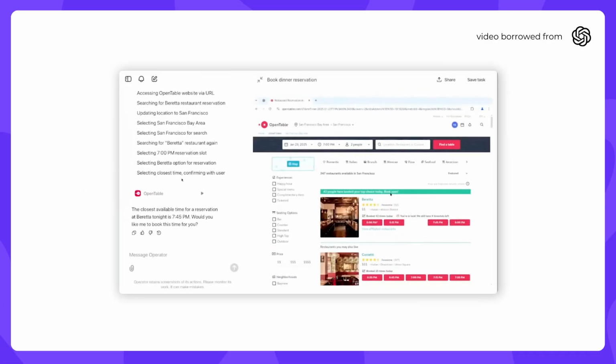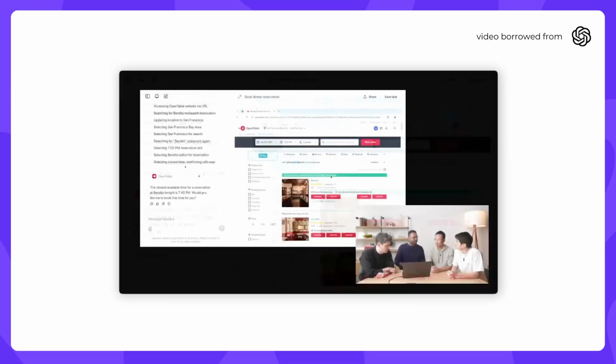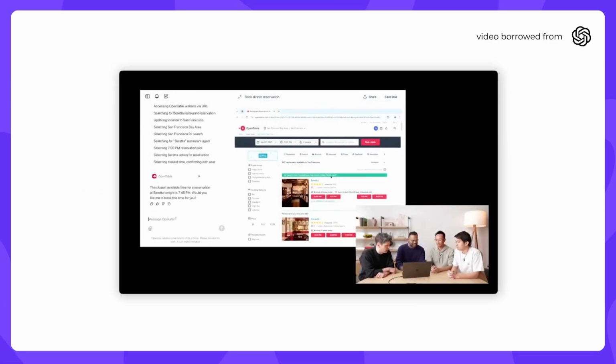Okay, looks like 7 p.m. isn't available, but you know what? 7:45 is just fine. So we're going to go do that. In this case, Operator came back, and this is a really good example of task delegation where Operator needs help or needs assistance or just wants to ask you something. It'll just come back and you answer that query. So in practice, you wouldn't have had to watch this. You could have just let it go off while you're doing other things. Then it would come back and say, hey, I can't do 7:45. Totally. Yeah. And we're starting with a web app. You'll get notifications, etc.